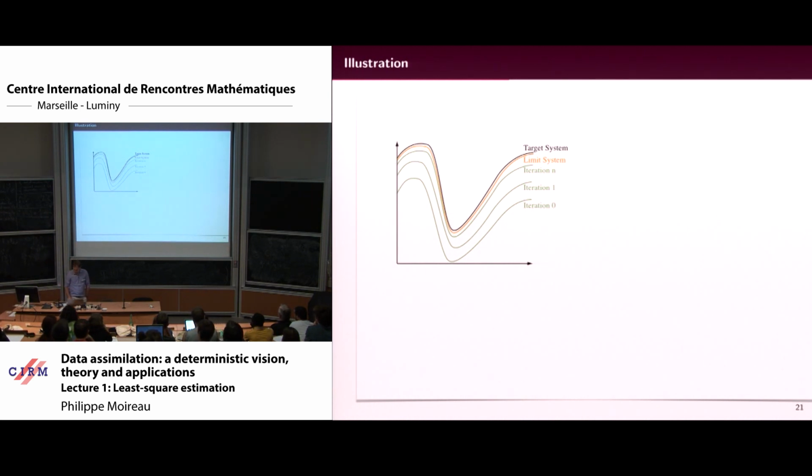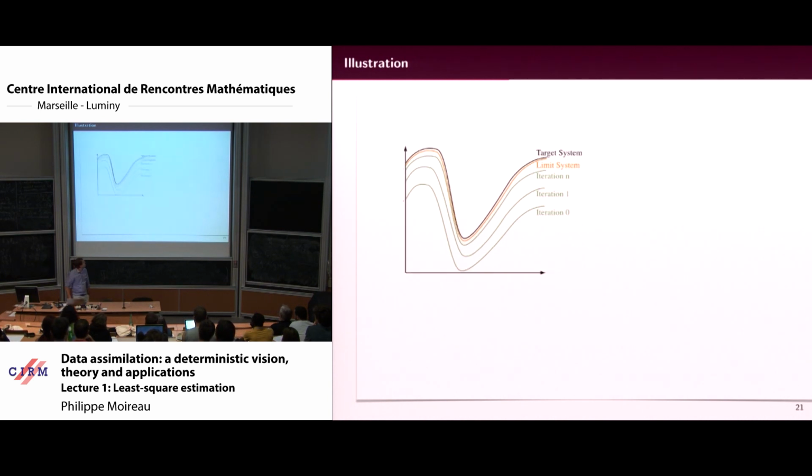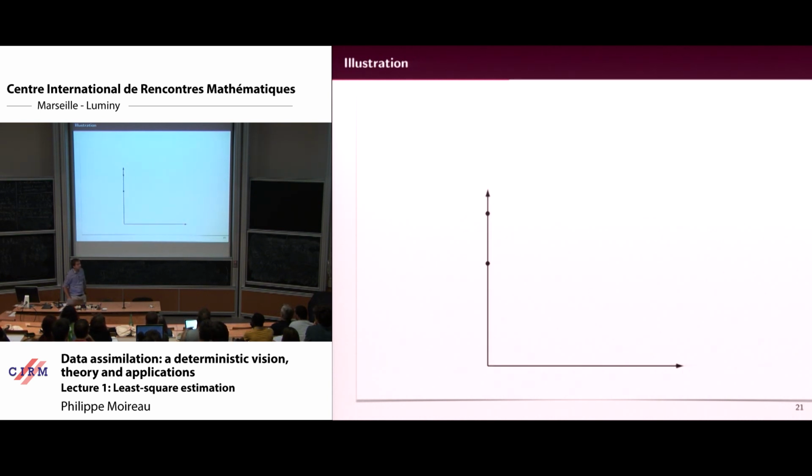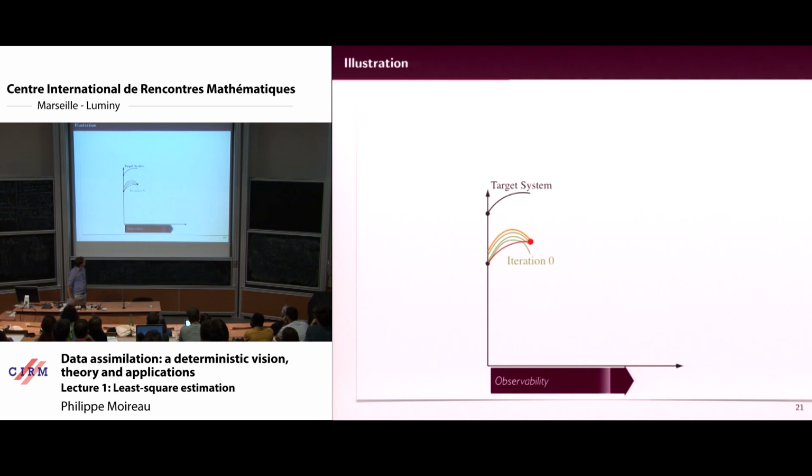And just let's think about what Kalman means. Kalman means that you start from the initial error and you minimize. Okay, and you end up here because for now you don't have a lot of observation, so there is no reason to converge up to the target trajectory. And Kalman says, okay, what I want is to compute that directly. And then I will increase the number of observations over time, so my 4D var has more and more chances to converge.